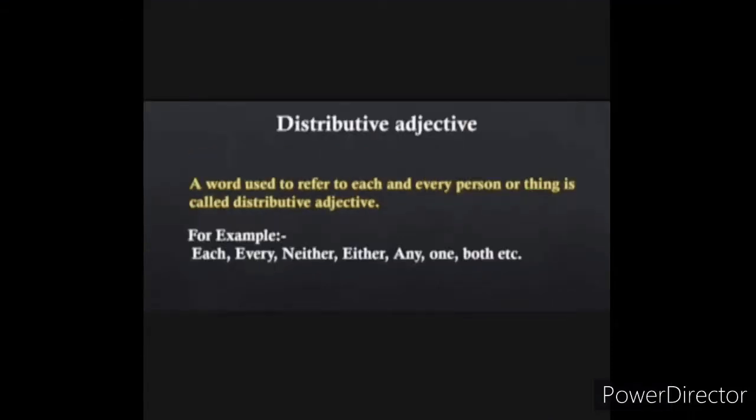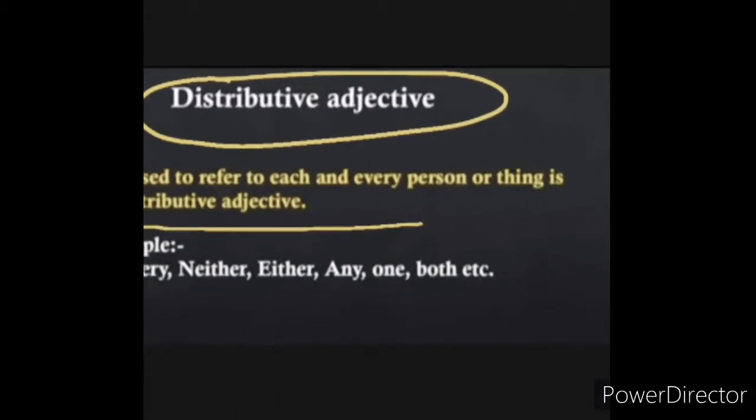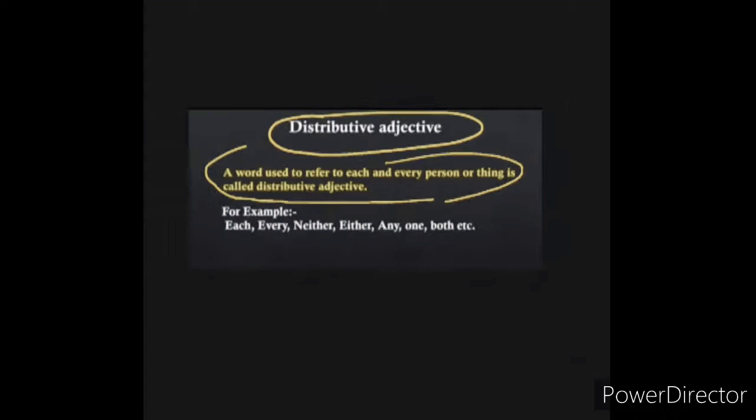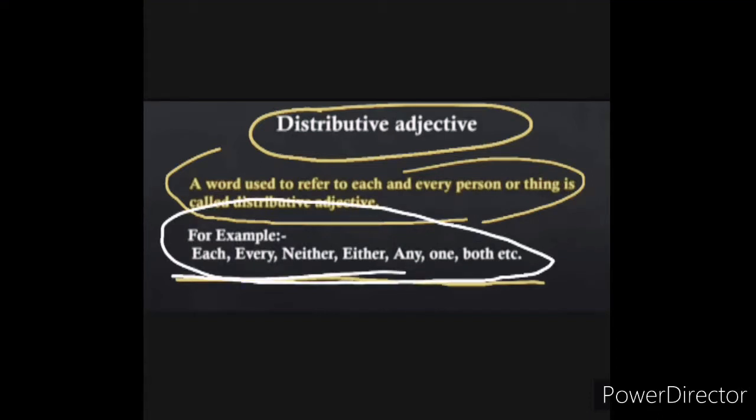Now let us proceed to distributive adjectives. A word used to refer to each and every person or thing is called distributive adjective. For example, each, every, neither, either, any, one, both, etc.